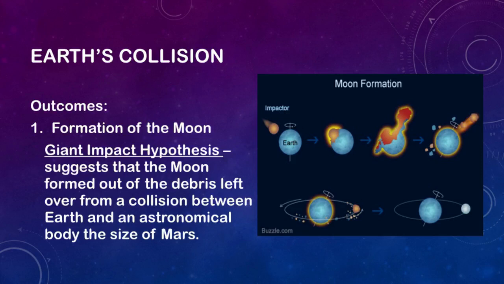Lunar rocks, or rocks from the Moon brought back to the Earth by the Apollo missions, have the same composition as the rocks on Earth that are derived from mantle materials, such as those erupted by volcanoes in the ocean floor.